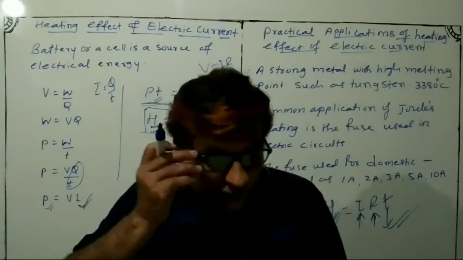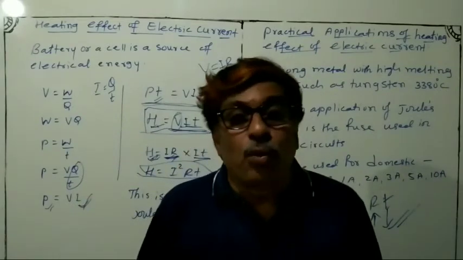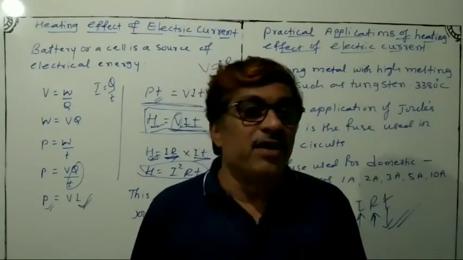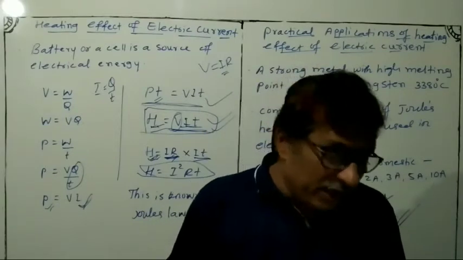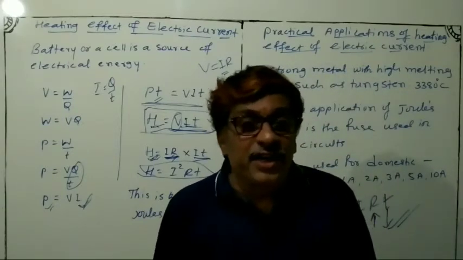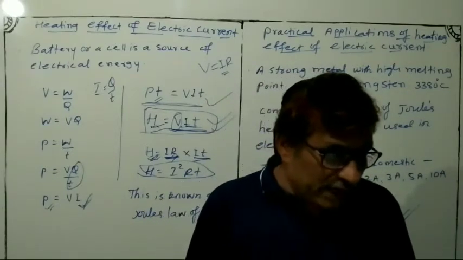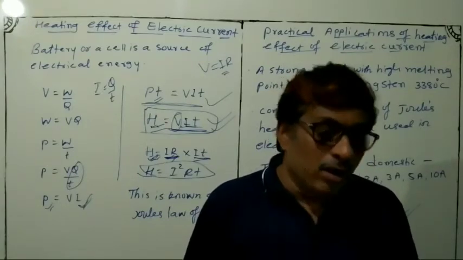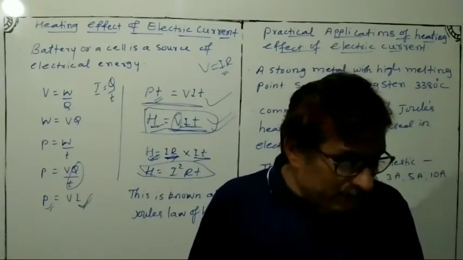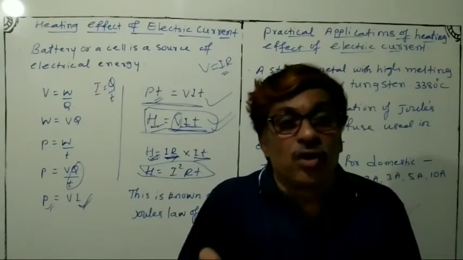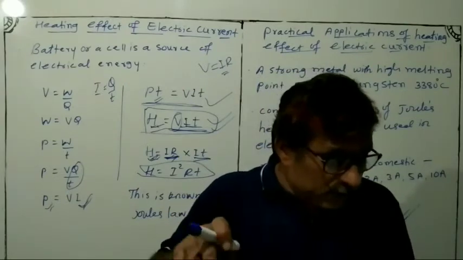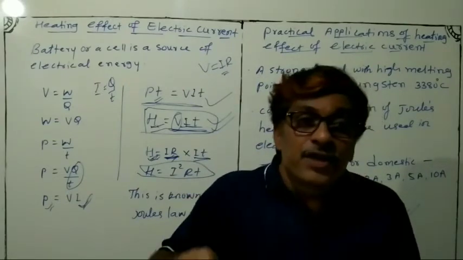The electric heating is also used to produce light. Where is it used? The electric heating is used to produce light as in the electric bulb. Here the filament must retain, means keep its position.